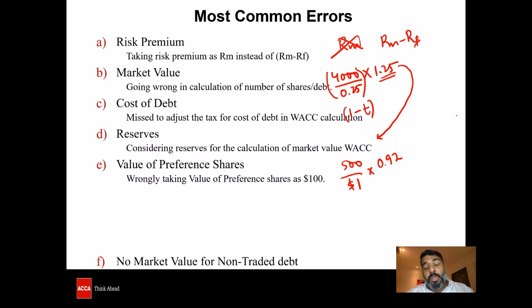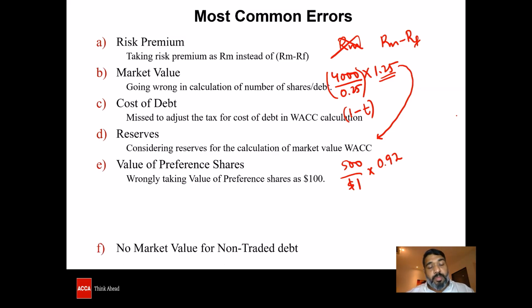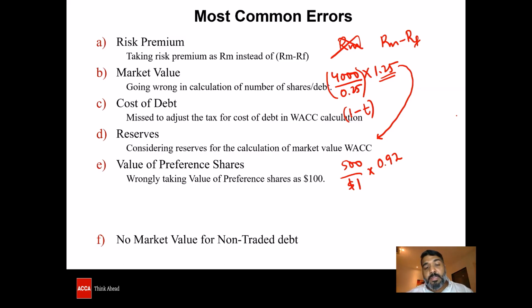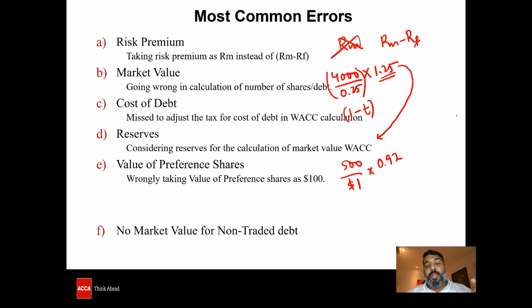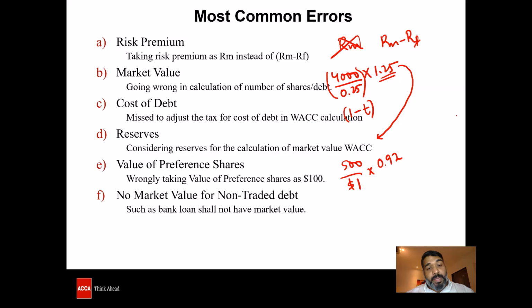The market value should give you an idea about what the nominal value of the preference shares is. And then, as far as non-traded debt is concerned, please remember that there is no market value for non-traded debt, such as bank loans. So the bank loans shall not have a market value.